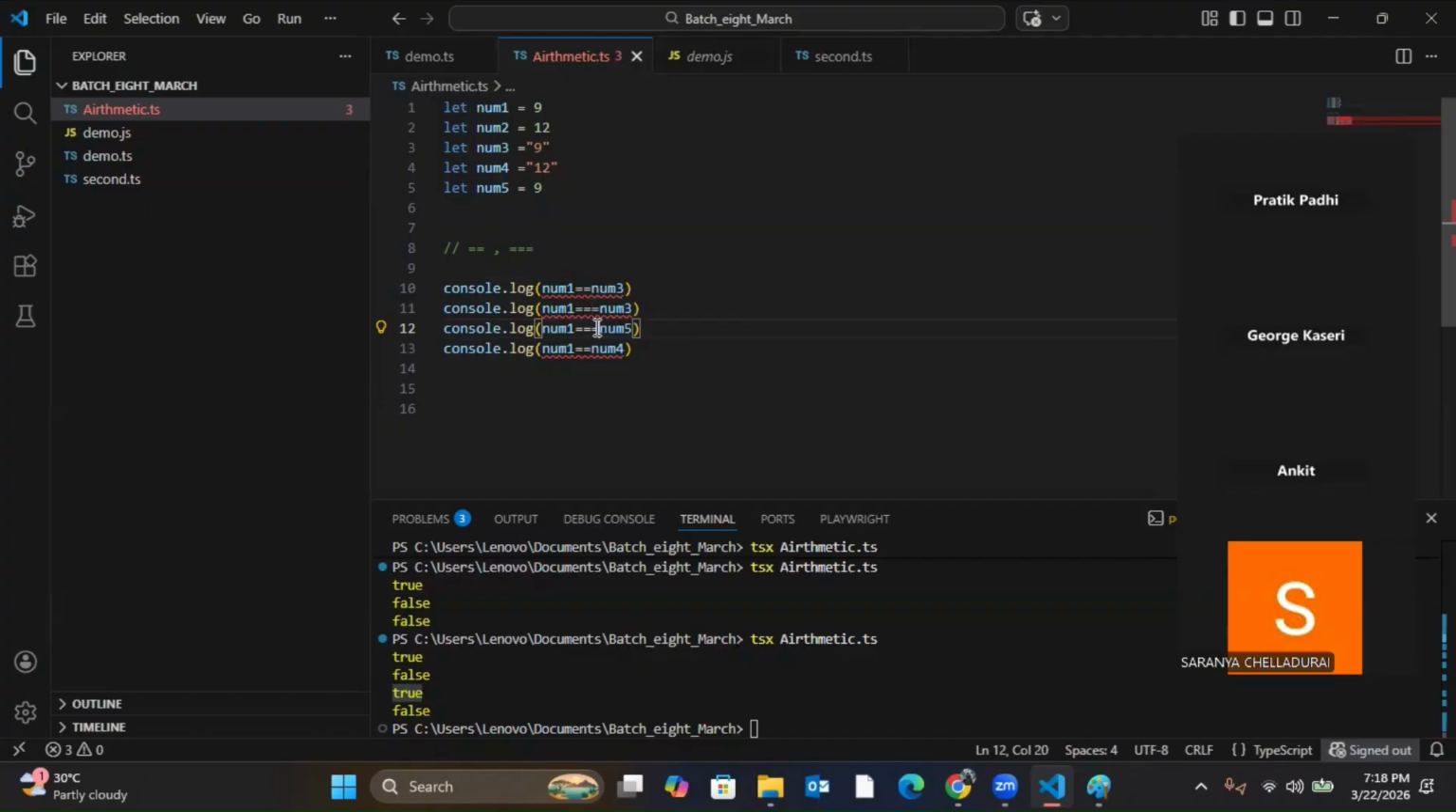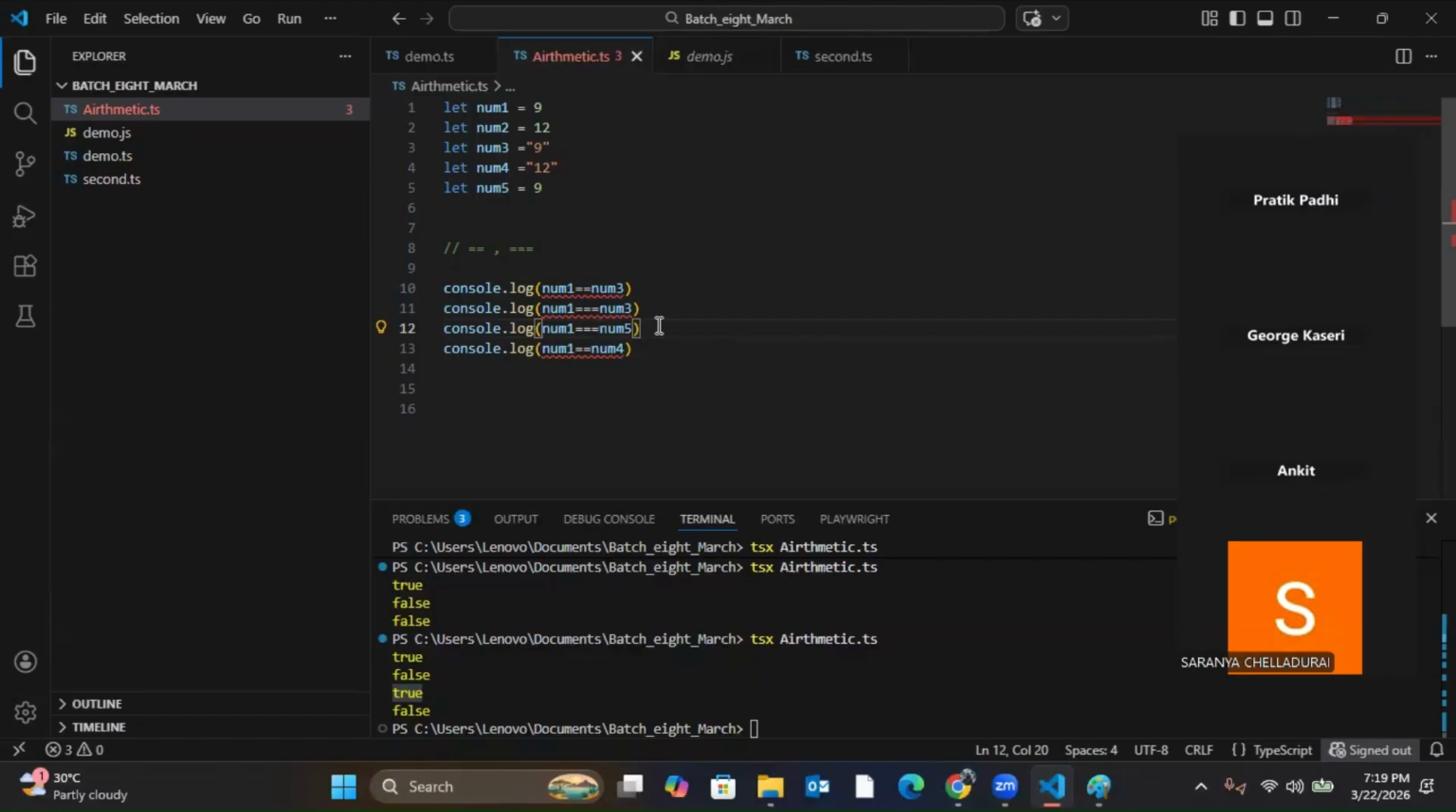So this triple equals is known as strictly equal. This double equals is just called equals. And this is called strictly equal. Understood everyone? That's the difference between triple equals and double equals.